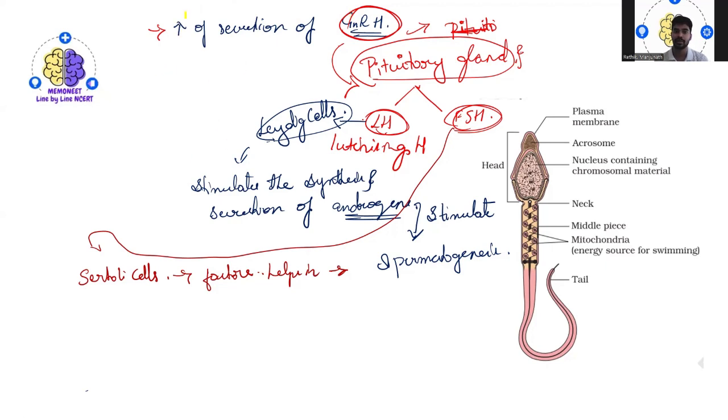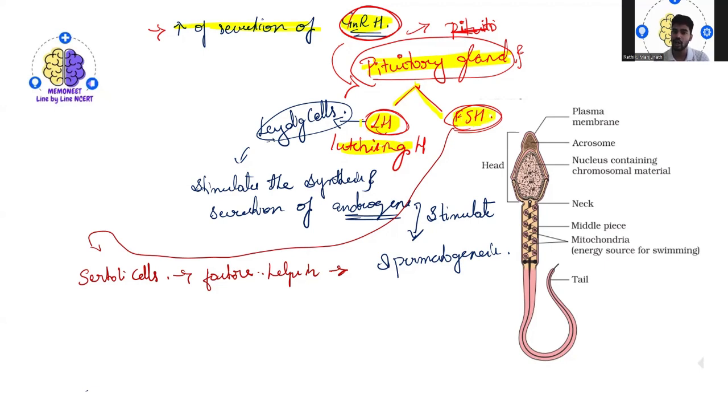Once you hit puberty, there is an increase in the secretion of gonadotropin releasing hormone, which is released by the hypothalamus. It acts on the pituitary gland and stimulates it to secrete two more hormones, LH and FSH. LH means luteinizing hormone and FSH means follicle stimulating hormone.